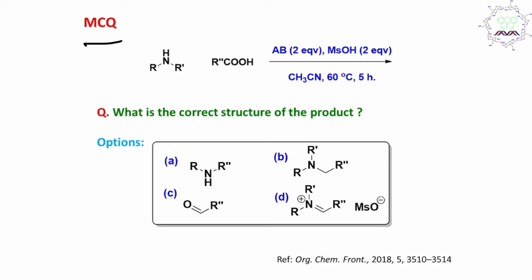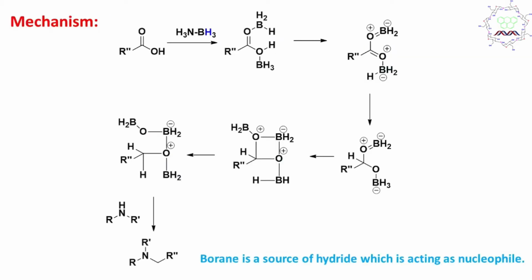So what is the product in this case after this reaction? 4 options are given. Now if you look at the mechanism, what happens in this case, please remember student, this ammonia borane is, you may consider, a stable boron source, a reducing agent, and we know that there are lone pairs in oxygen, so oxygen can act as a Lewis base. So boron can act as a Lewis acid, and you can say that, sir, nitrogen is a better donor compared to oxygen. I agree student, but when you are carrying out some reaction, you give proper conditions like temperature, environment, solvent, such that this reaction can happen.